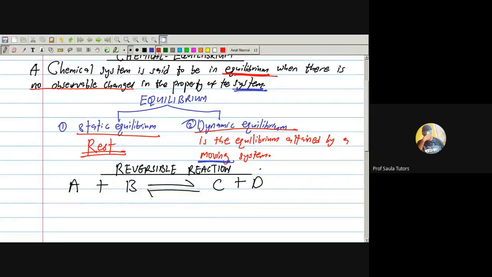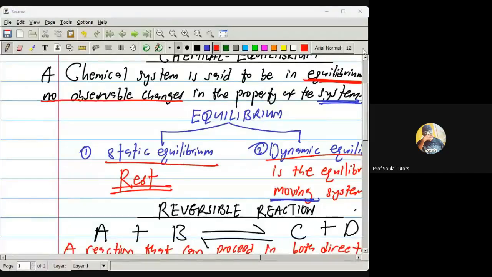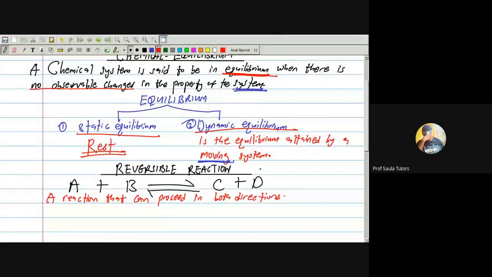Let me help you write it down. A reversible reaction is a reaction that can proceed in both directions. That is, it can proceed from left to right, and also from what? From right to left. It can proceed from left to right, and also from right to left. Exactly.